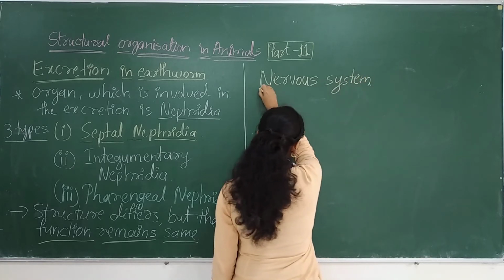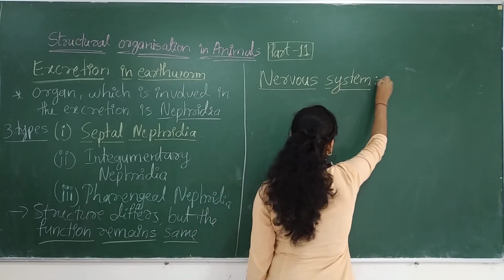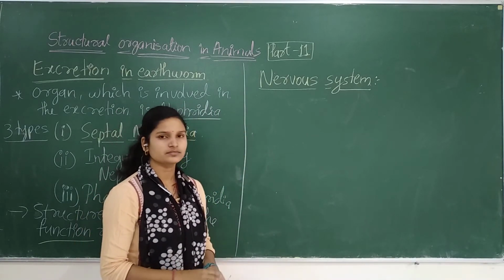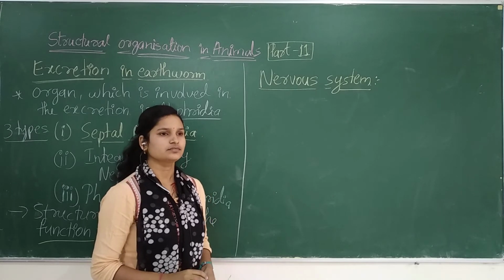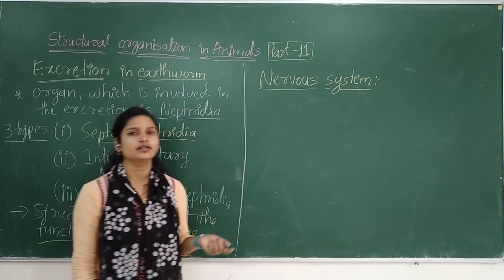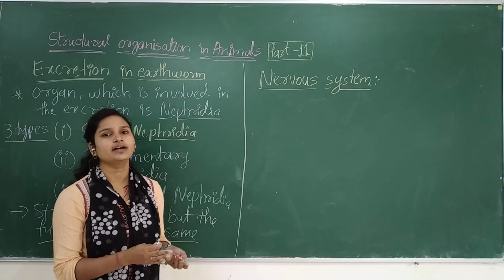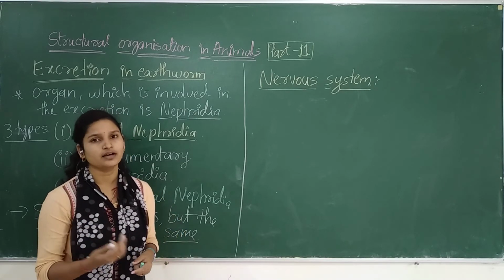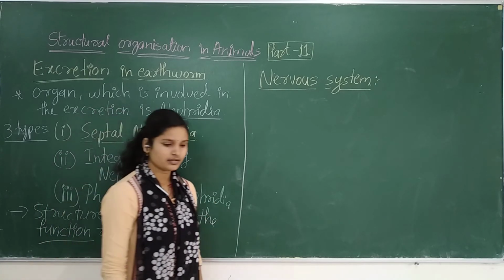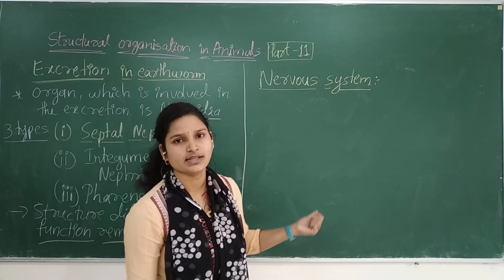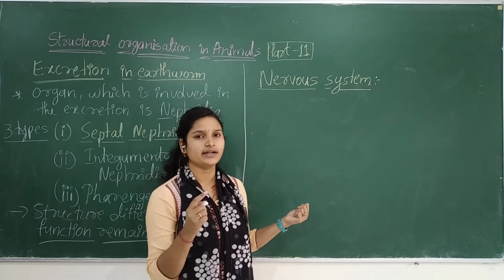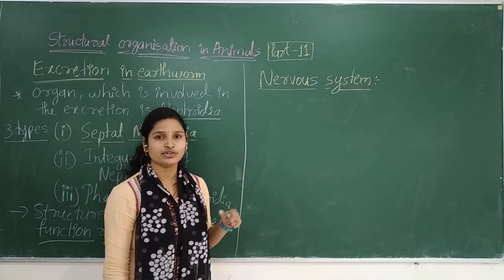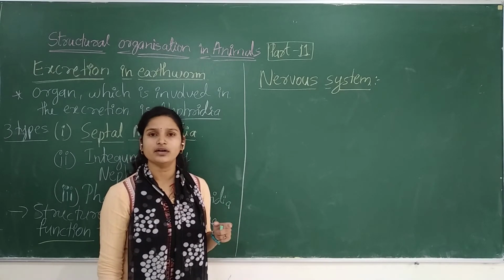So what do you mean by the nervous system? Why is it useful? Obviously for stimulation, to send messages throughout the body, about what is going to happen in the environment. Just as we have neurons, likewise they have the nerve ring and nerve cord. We will study that. So the nervous system mainly helps in the stimulation or transfer of messages.